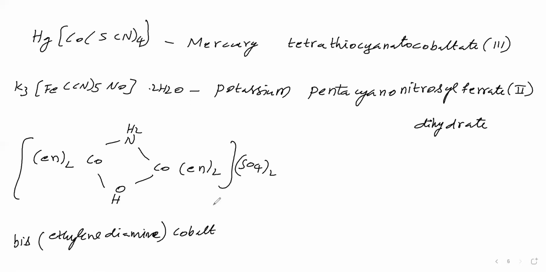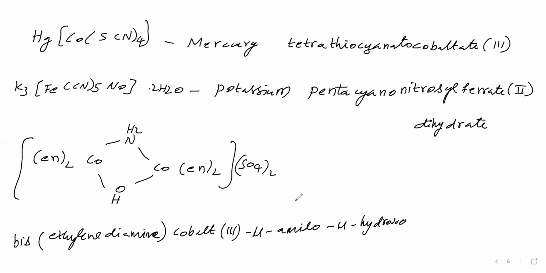Its oxidation number we will substitute, that is 3. Then this ligand is NH2 minus, it is called amido. It is acting as a bridging ligand. Bridging ligand means mu, so mu-amido. And this hydroxo present as a bridge, therefore we will call it mu-hydroxo.